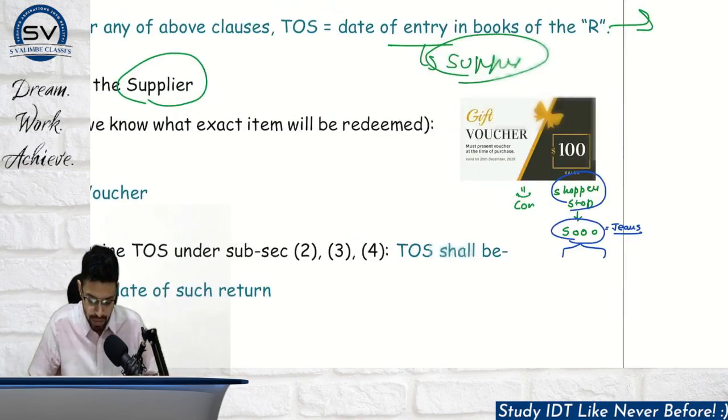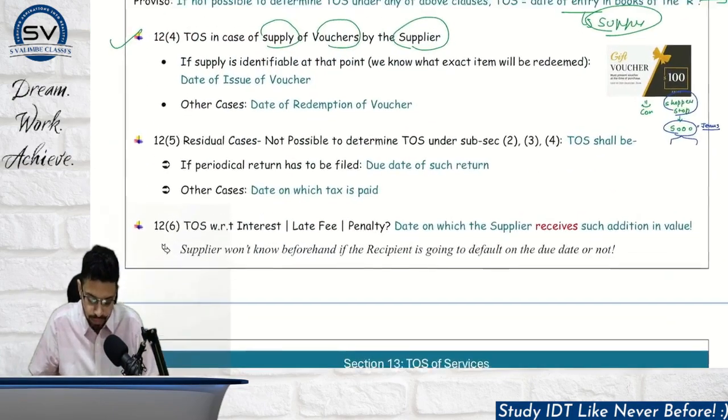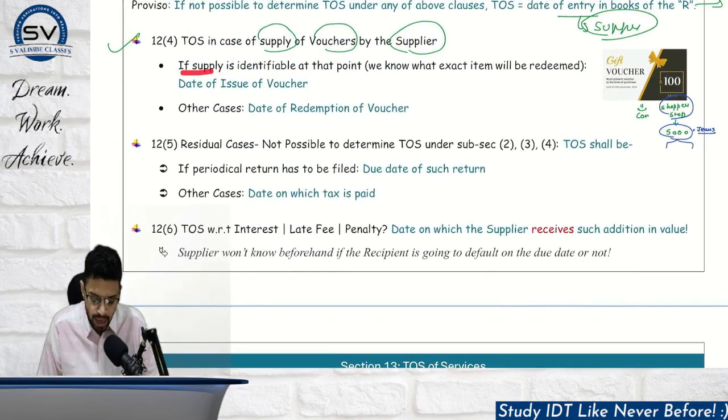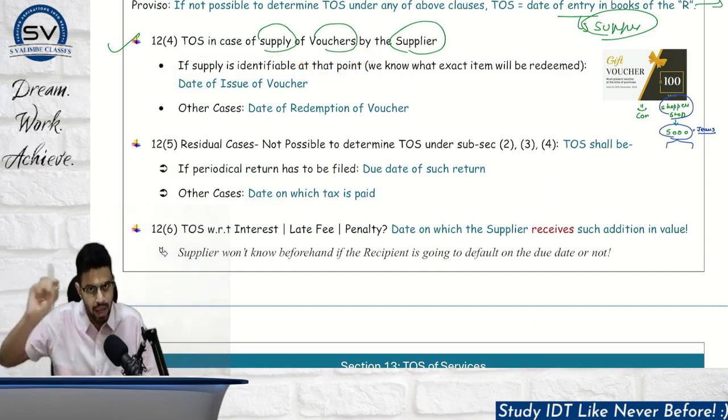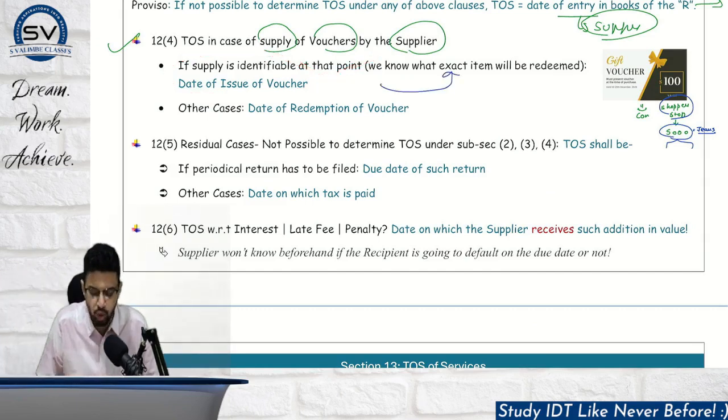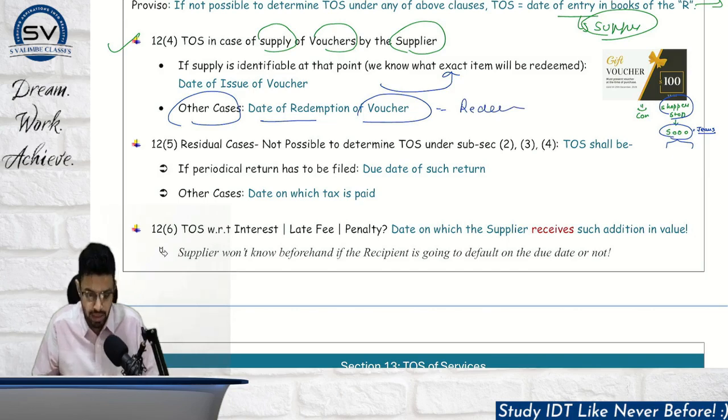I hope I have made myself absolutely clear. I am repeating. If supply is identifiable at the point, so we know what exact item it will be redeemed against, we will take the date of issue of voucher as the time of supply, because now GST is to be paid as per the calculated rate since we know the item. In other cases, the date of redemption of voucher, because then we will know what it is redeemed against.